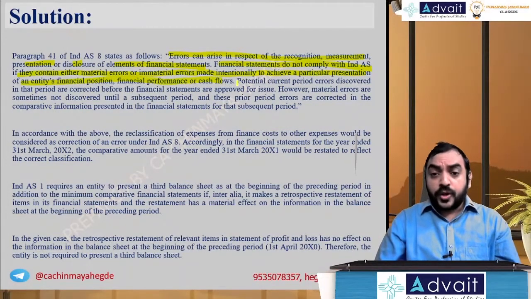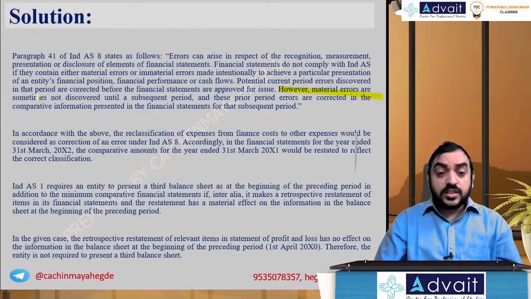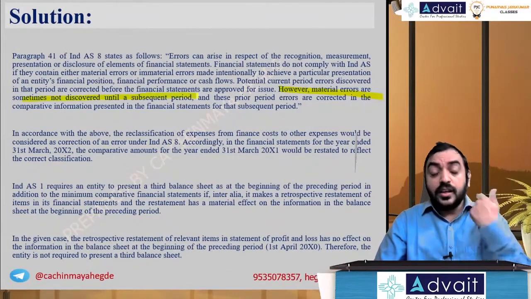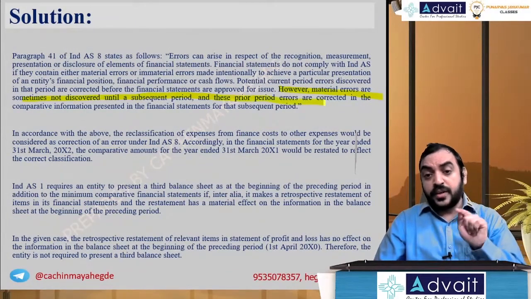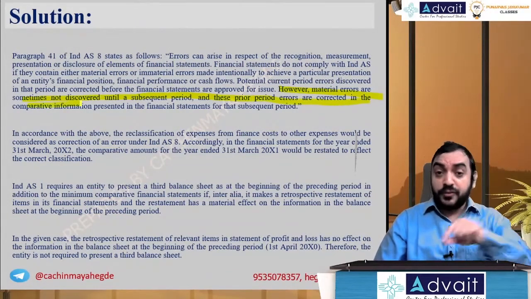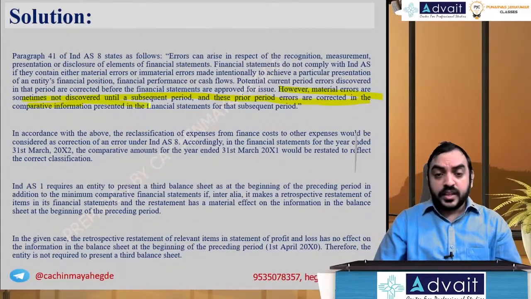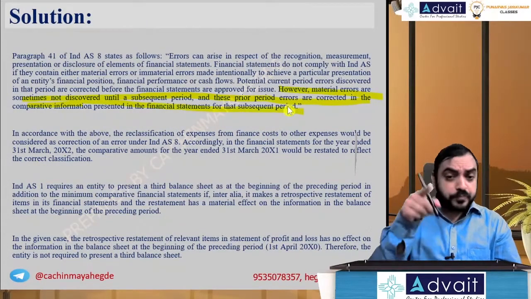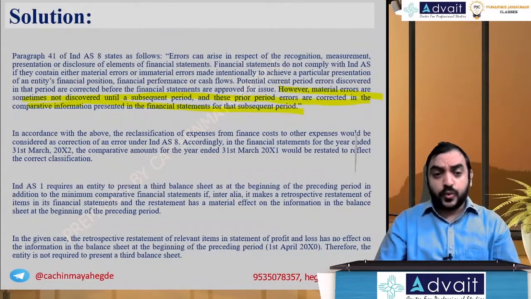Potential current period errors discovered in that period are corrected before the financial statements are approved for issue. However, material errors are, what are material errors? Material errors are sometimes not discovered until a subsequent period, and these errors are corrected in the comparative information, with retrospective effect, in the financial statements of the subsequent period, and in that case, the third balance sheet is required.